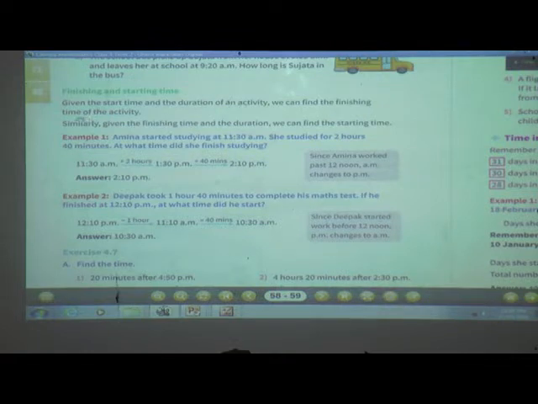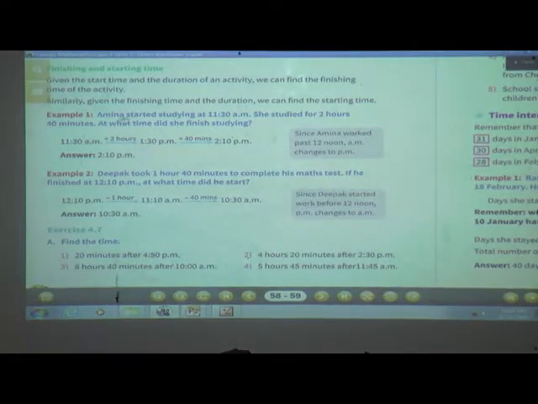Similarly, if we are given the finishing time and the duration, we can find the starting time also.